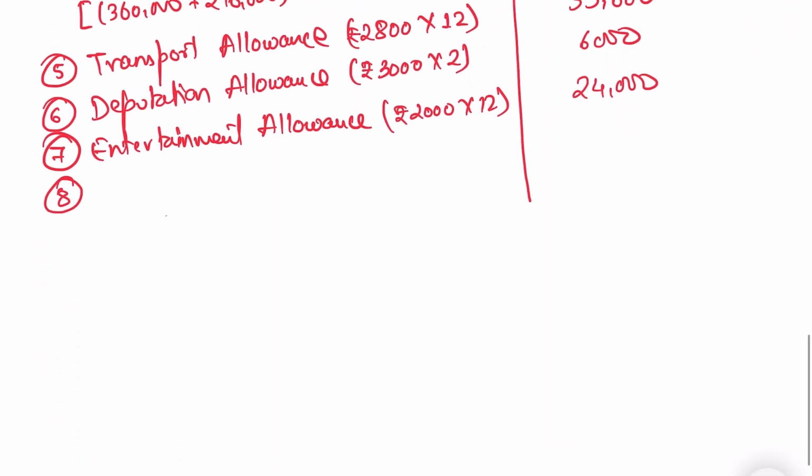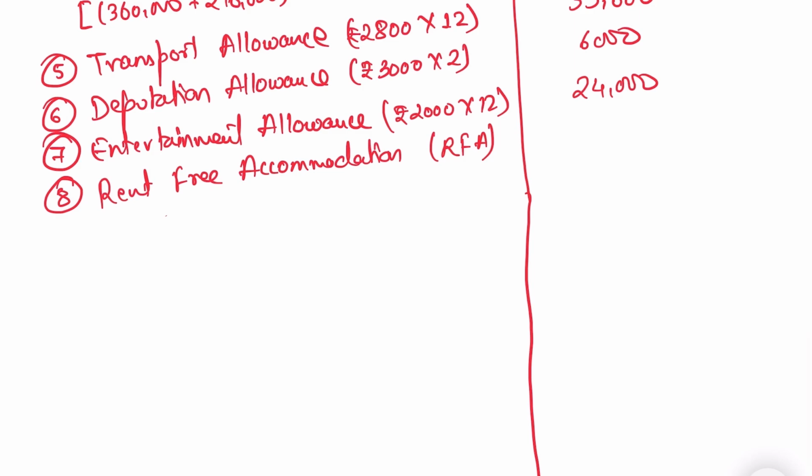Point number 8. Rent-free accommodation. Sometimes we call this RFE. Sometimes in a question they use the shortcut and mention that it is RFE. So do not get confused with that particular information.